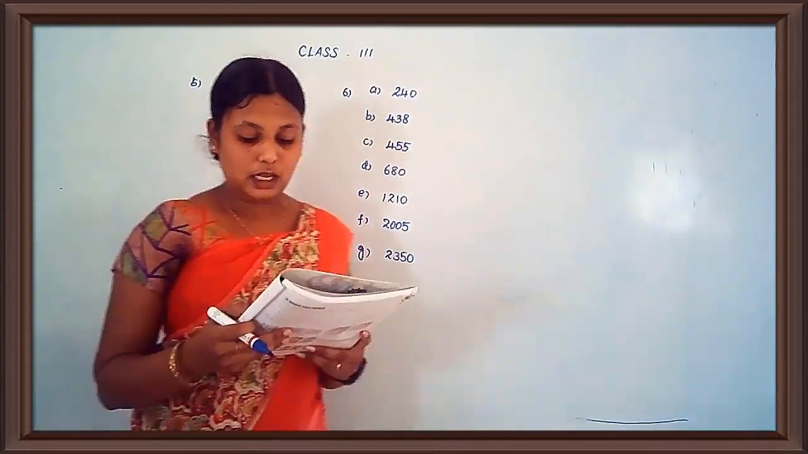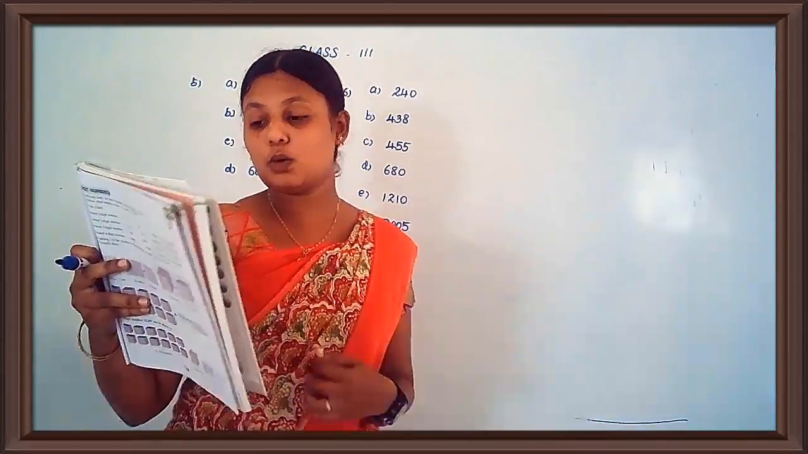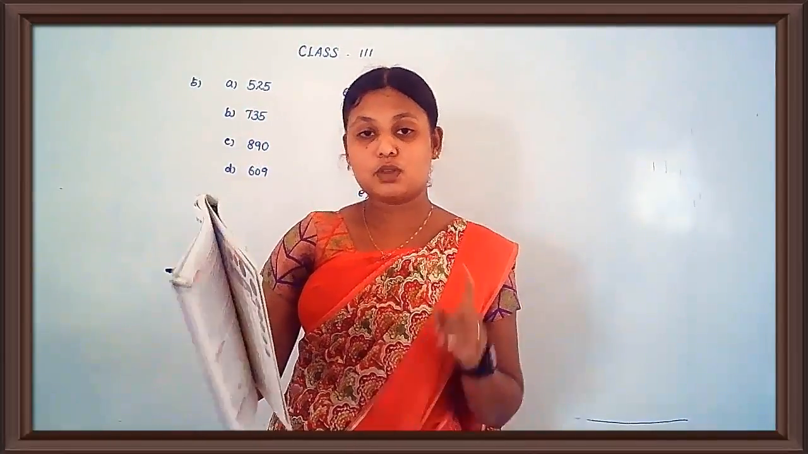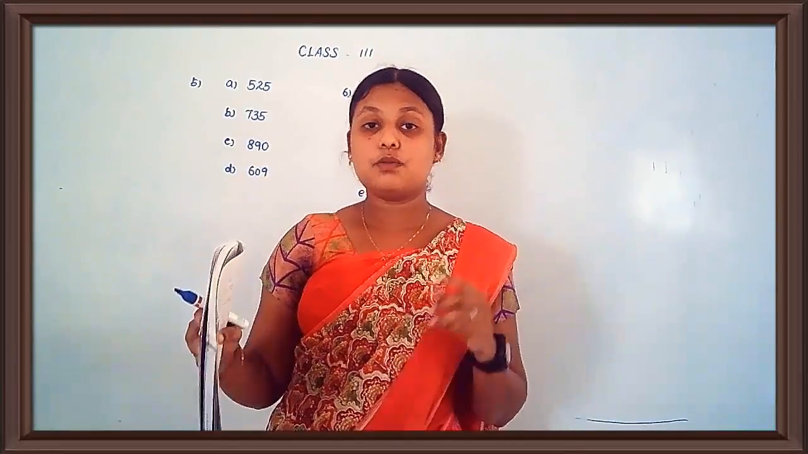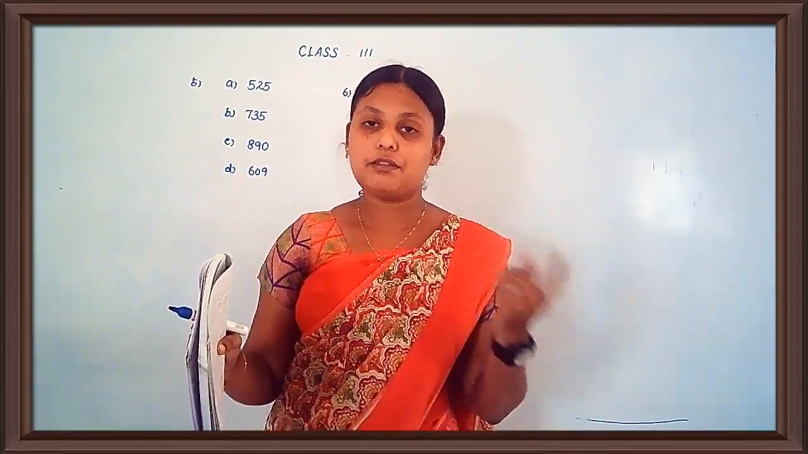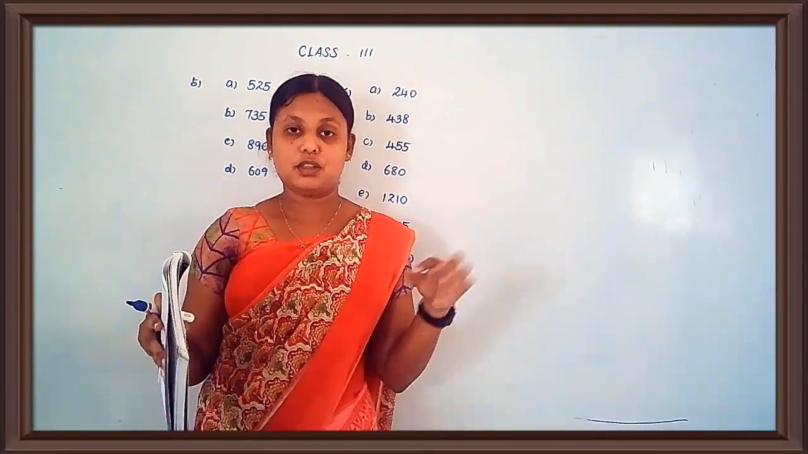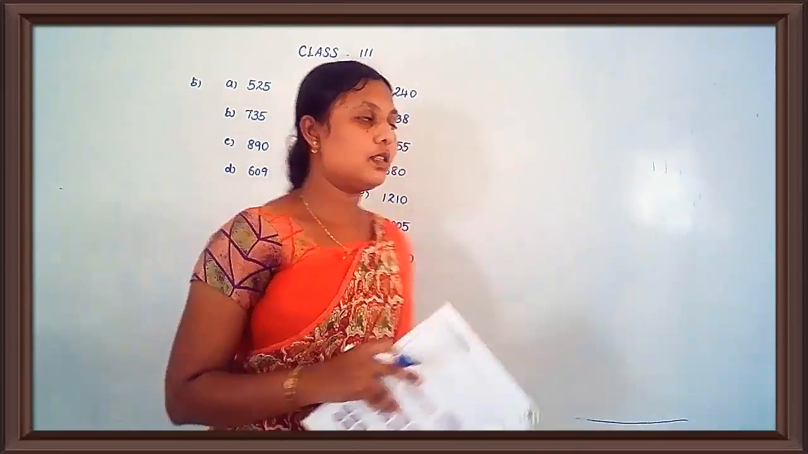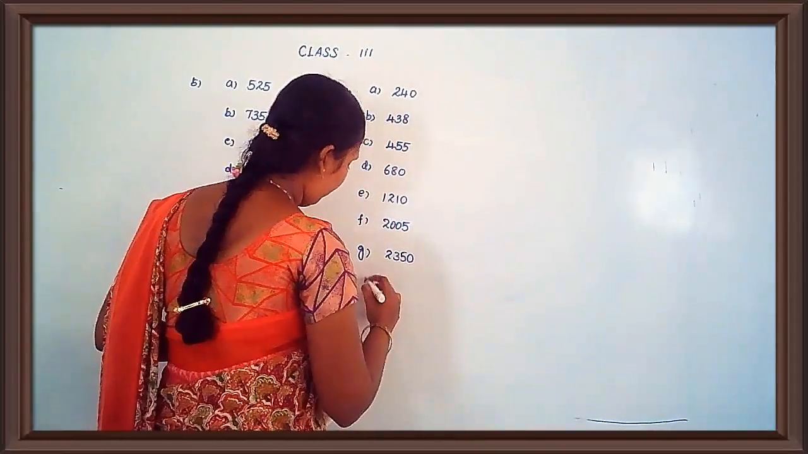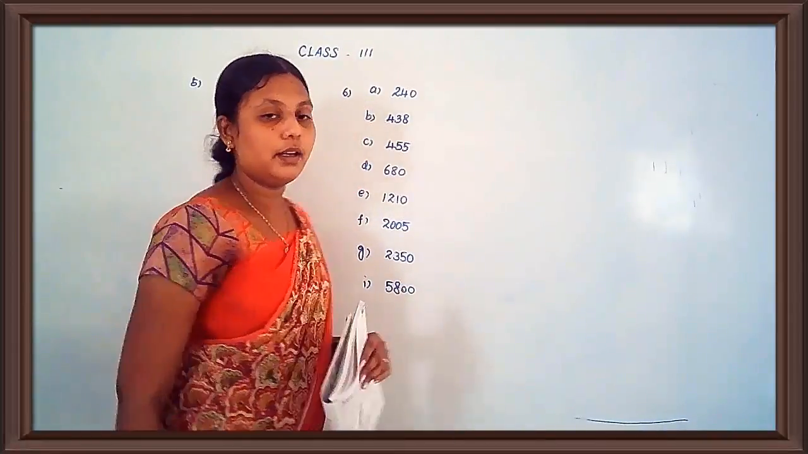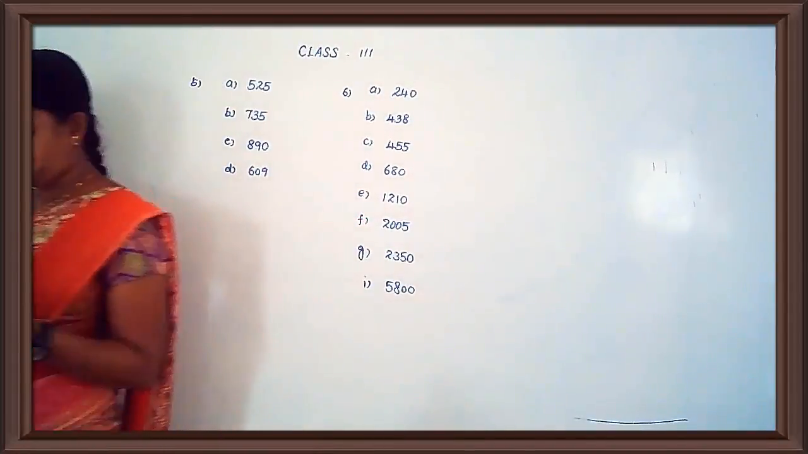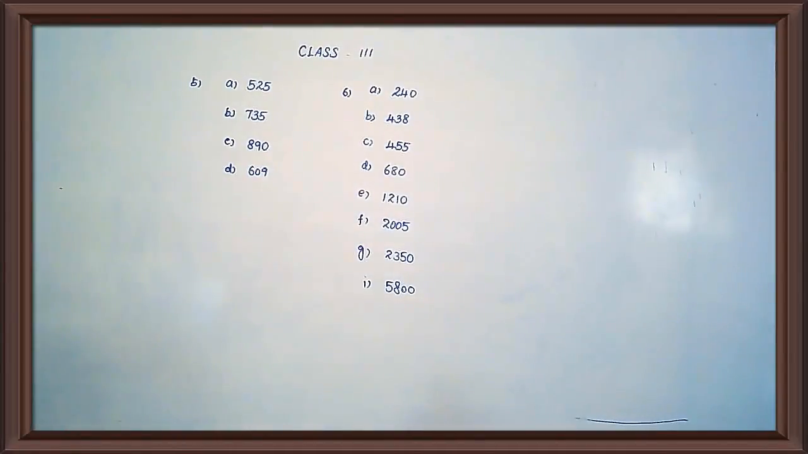Then see the next one, 5600, 5700. It is increasing by hundreds. Yes. 5600, then 5700, then what will come? 5800. Okay? All of you have written? Okay. Then see the seventh question.